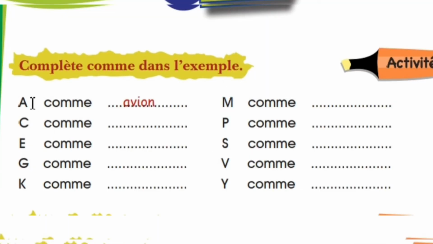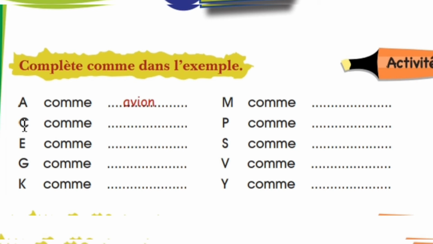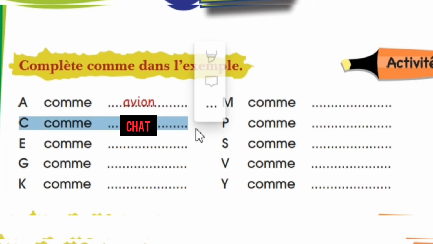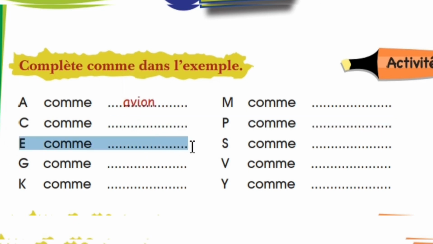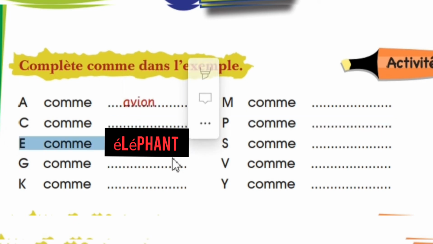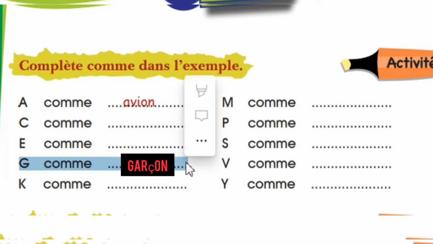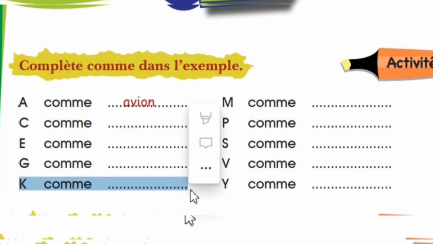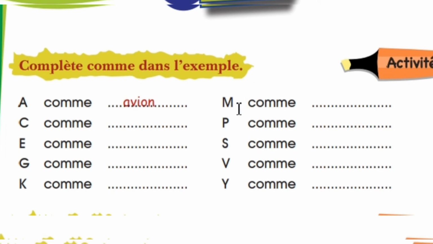So for example, A comme avion, A for aeroplane, then C comme, so we will write here chat, C for cat, then E comme éléphant. Then G comme garçon, boy, then K comme kangourou, kangaroo. So in the same way you will do all these things.